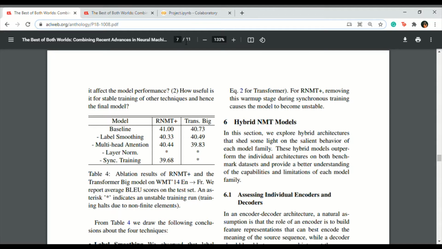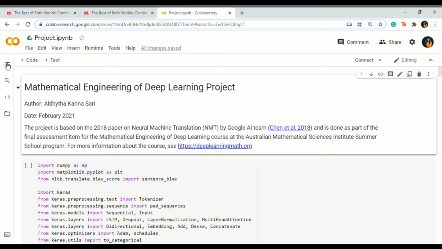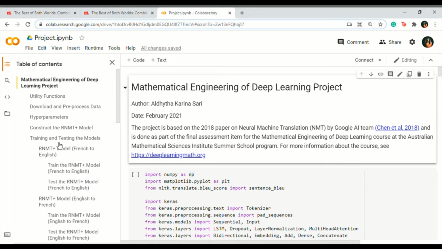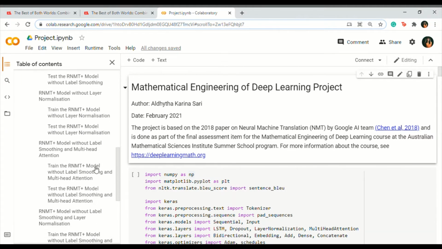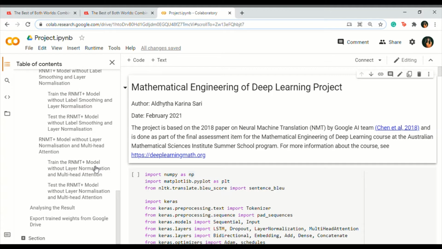In more details, we will see how the data is pre-processed into training, validation, and testing sets. Overview the model architecture. Train and test 8 neural networks constructed from the model, though we will only go through one of them. And analyze the result of our experiment.